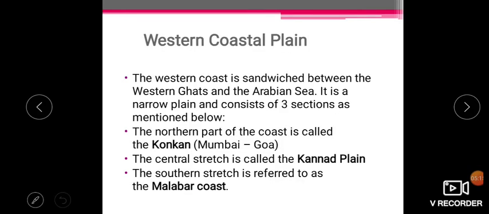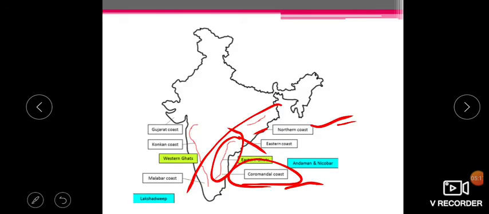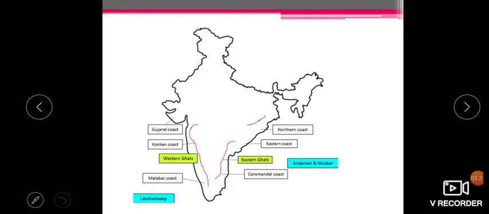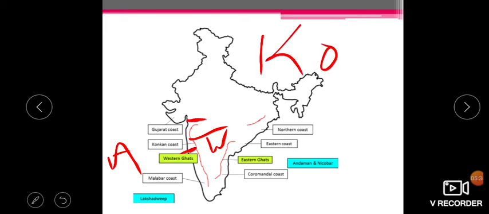If you are discussing the Western Coastal Plain, it lies between the Western Ghat and the Arabian Sea. It is also divided into three parts, three coasts. First is the Konkan coast, from Maharashtra to Goa.